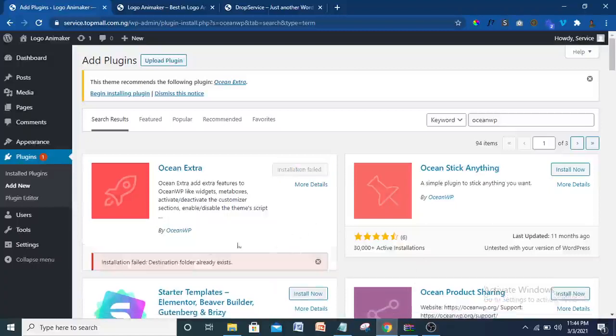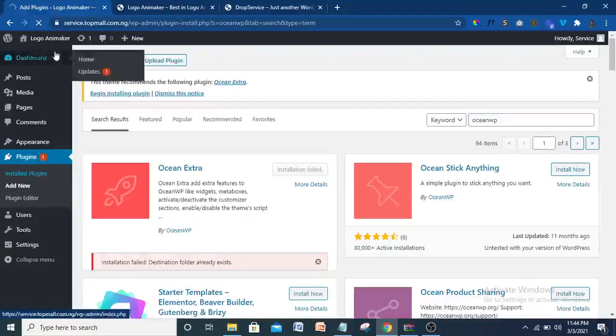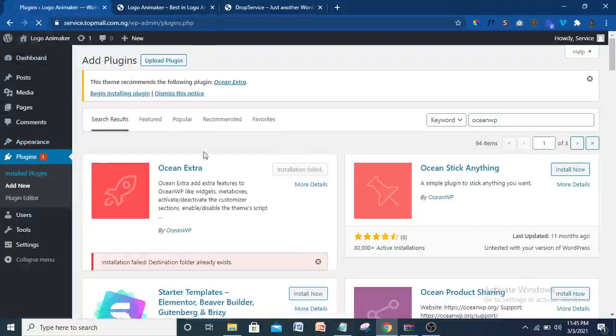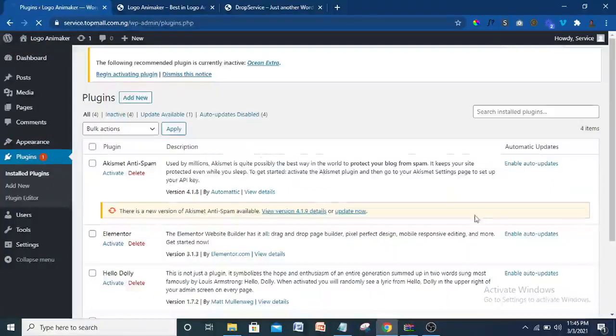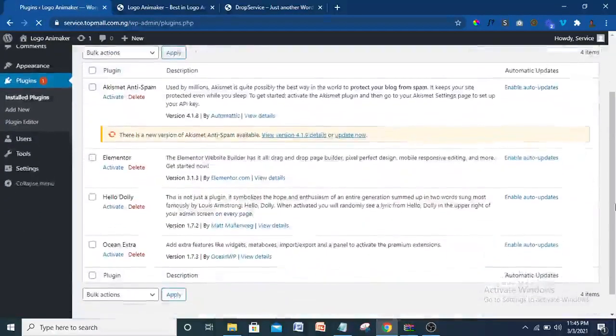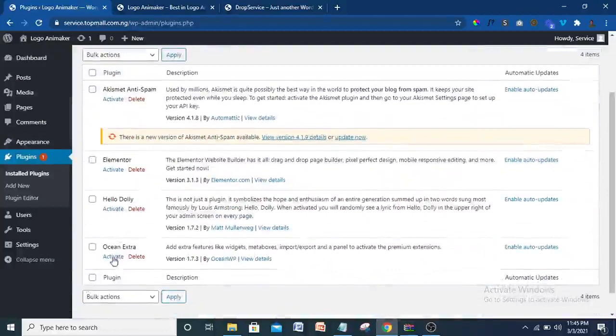All right, so I think we have a notification that installation failed because destination folder has already existed. It means that this plugin is already here. I think it's because of this one that appears here. So no issue with that. Just come to install plugin. So when you have a notification like that, you can just refresh your website or go to install plugin. If install plugin is available there, very well. And if it's not available, you just have to take care of that. I didn't find it because it's already available here, as you can see.